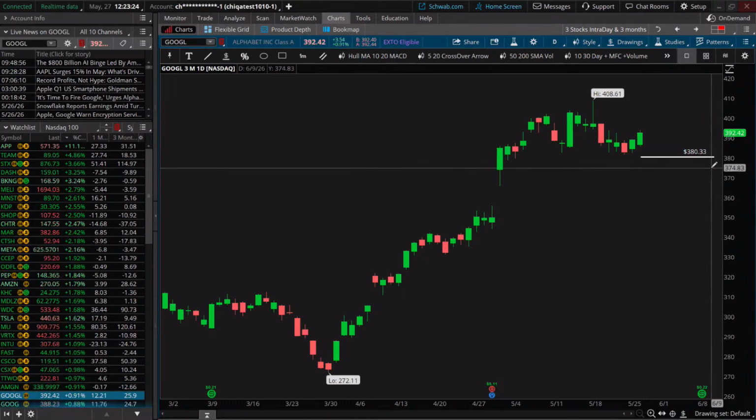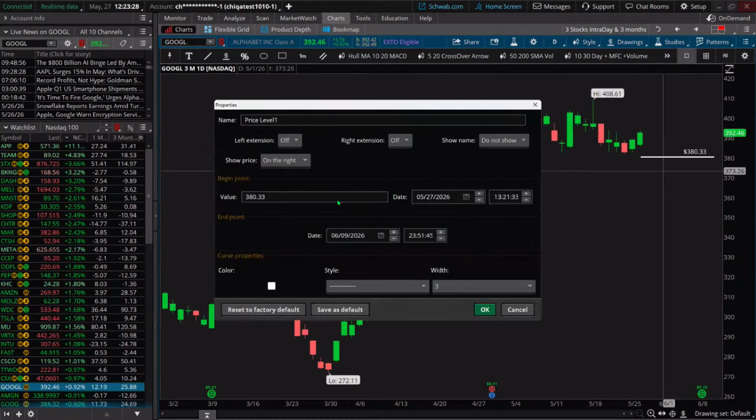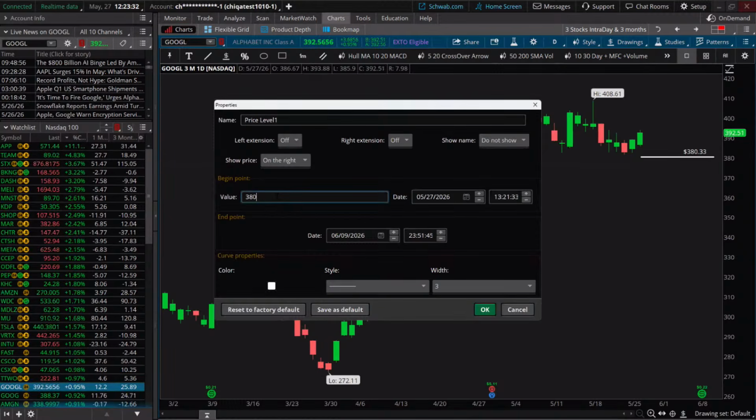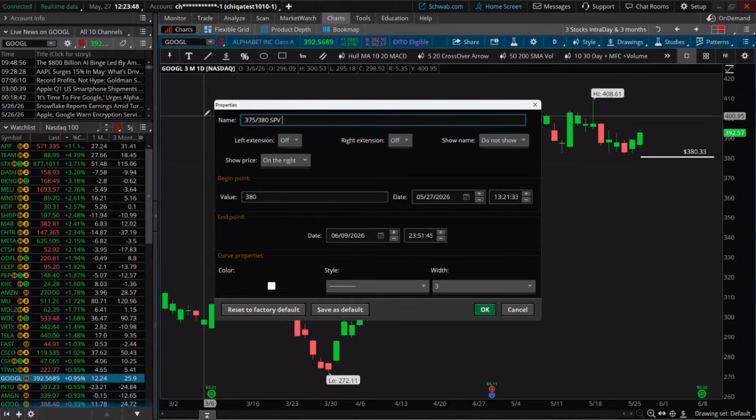Then I right mouse click and say edit properties, and get rid of the 33 cents because I just want to know exactly where that line is, where my short leg is. Up here I can put in what this trade is: 375, 380. My abbreviation for short put vertical is SPV. Sometimes I like to have the expiration date out there, so I'll put June 18.